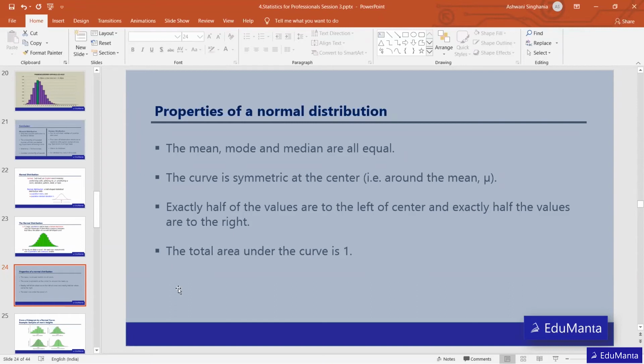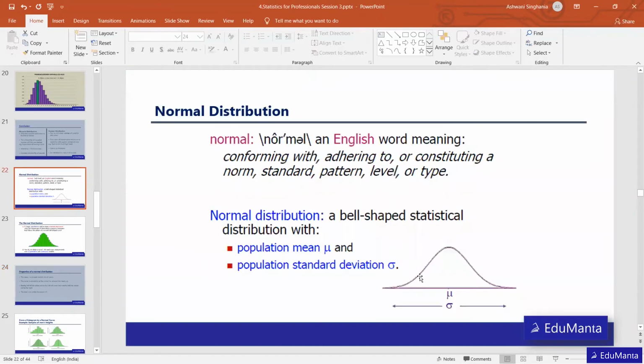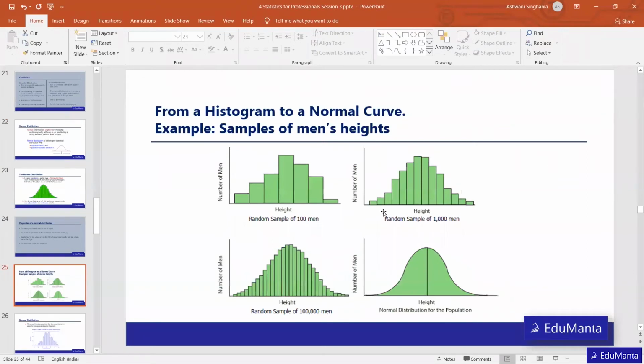And the total area under the curve is 1. In terms of probability, the whole area consists of 1, or 100% of the data is covered under this particular curve. So this is what a normal distribution looks like.